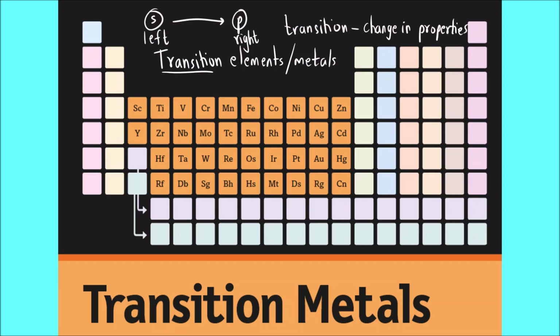Okay, what are the names of these elements? Let us quickly see that.